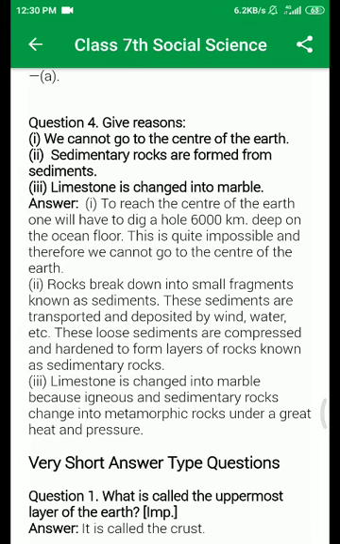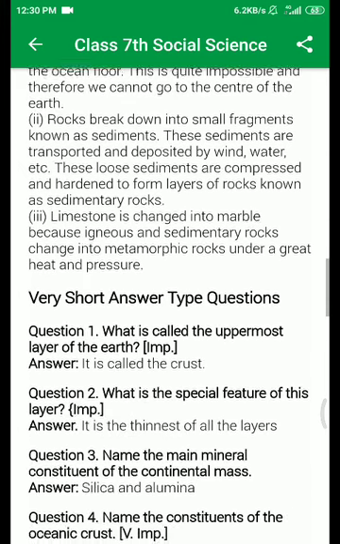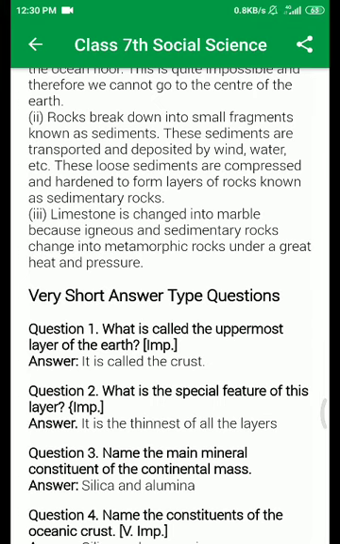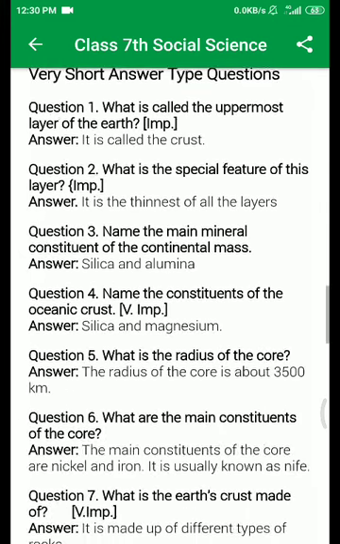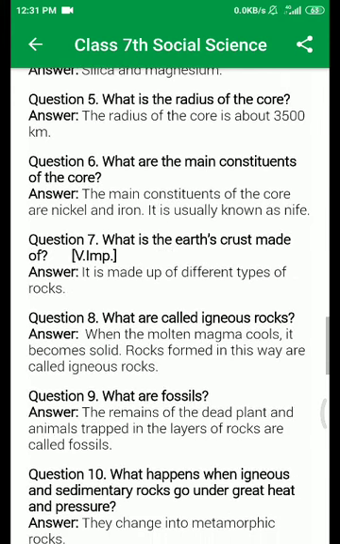Okay. So here are the very short answer questions. They are not exercise questions, but here are the insider questions. If you want to understand properly, please note down the very short answer questions. What is the uppermost layer of the earth called? It is called the crust. What is the special feature of the layer? It is the thinnest of all the layers. Here is the insider question.